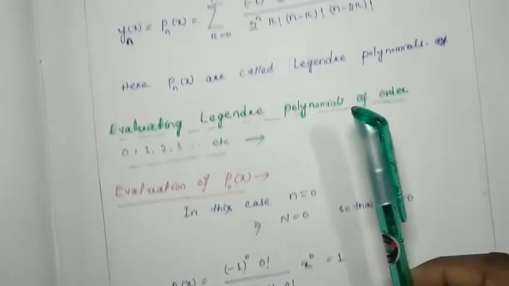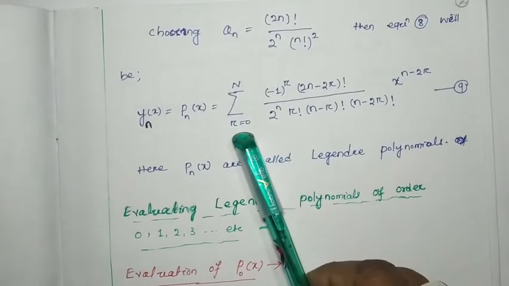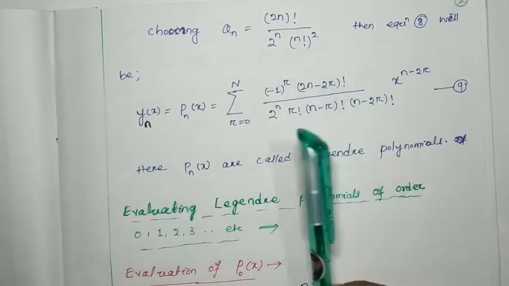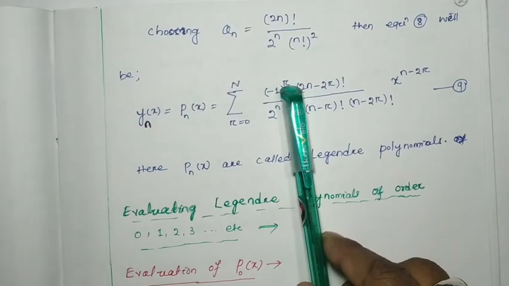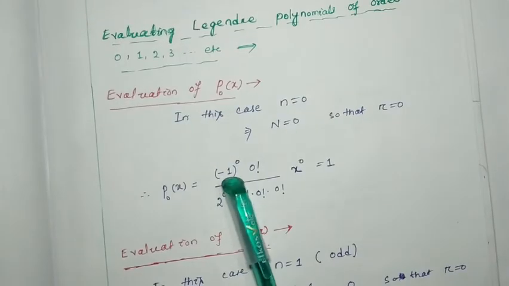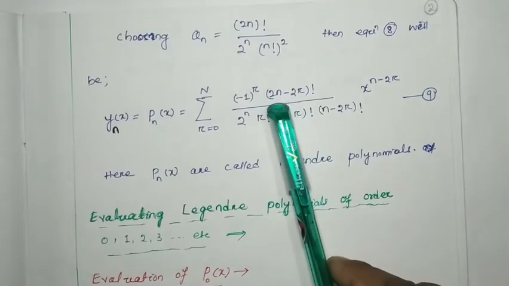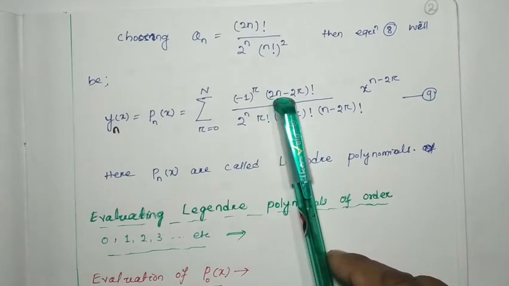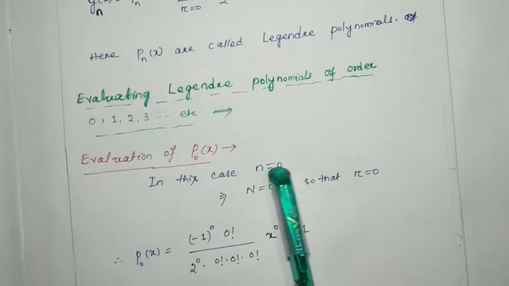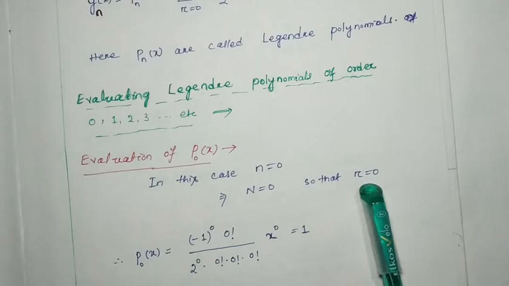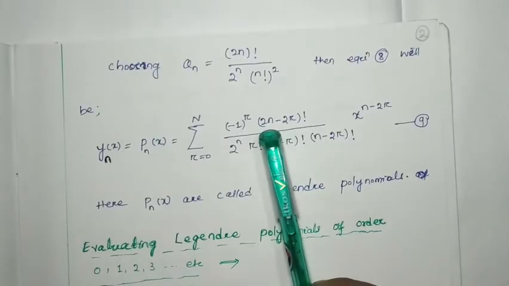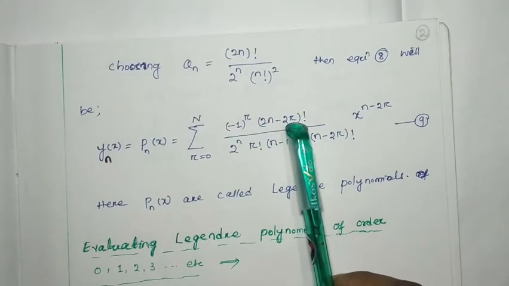So for r equal to 0, what will be the value? Minus 1 to the power 0. Then here 2n, where n is considered 0 and r is 0, so 2n minus 2r will be 0, so it will be 0 factorial.